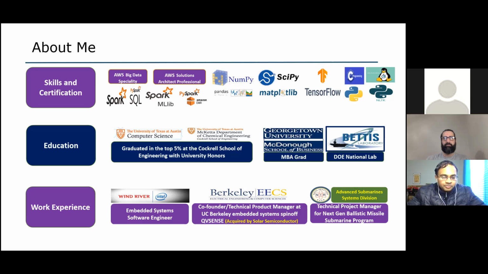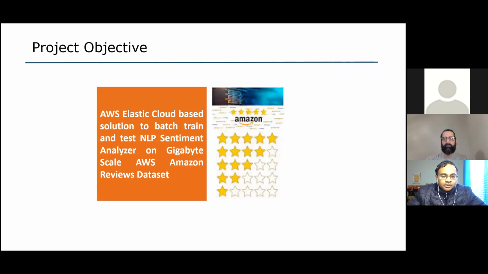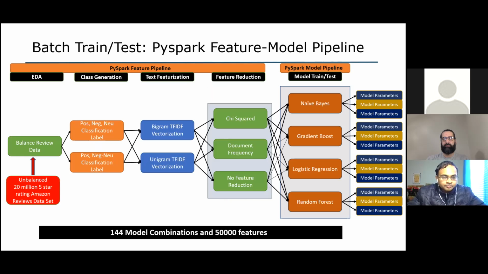I bring extensive experience in the realm of embedded system software. I also worked as an embedded system software engineer at Wind River Intel, and I co-founded a UC Berkeley-based embedded system spin-off, which was successfully acquired. This background in system software and my interest in business analytics led me to my capstone project, which is an AWS Elastic cloud-based solution to batch, train, and test an NLP sentiment analyzer on the gigabyte-scale AWS Amazon Reviews dataset.